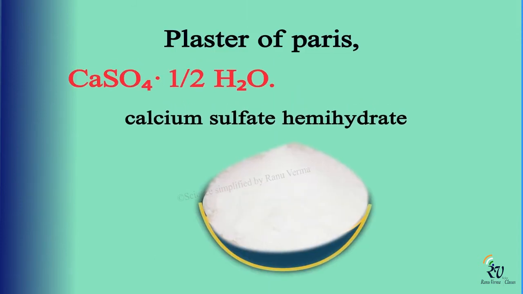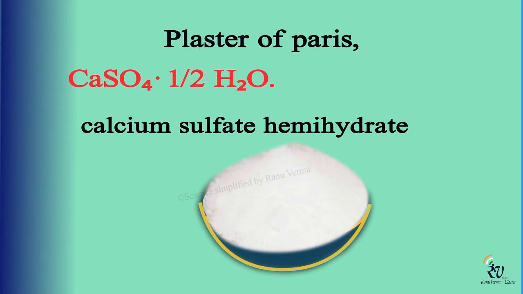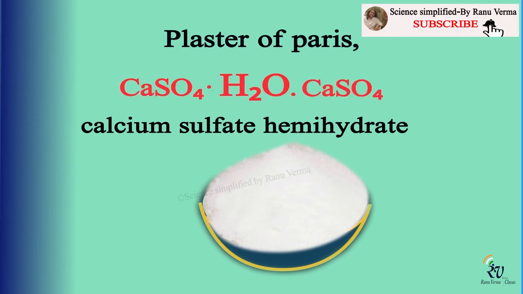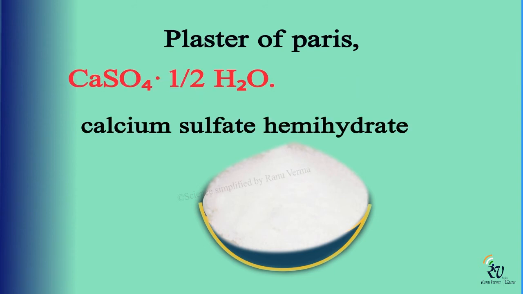In plaster of Paris, we said calcium sulfate hemihydrate, meaning calcium sulfate having half a molecule of water. Here you can ask how we can cut one water molecule into half. Actually, it is an average. 2 calcium sulfate molecules share 1 water molecule. So with 1 calcium sulfate, we write half a water molecule.